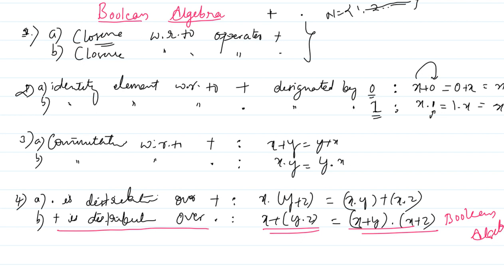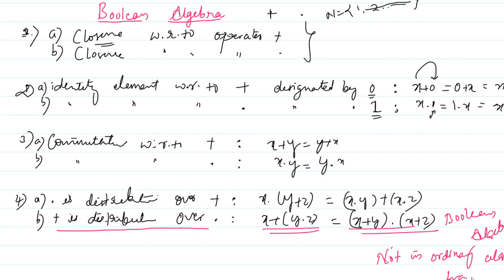It is only valid in Boolean algebra, but not in ordinary algebra. This is only true in the case of Boolean algebra, which is not valid in ordinary algebra. You remember this, right?